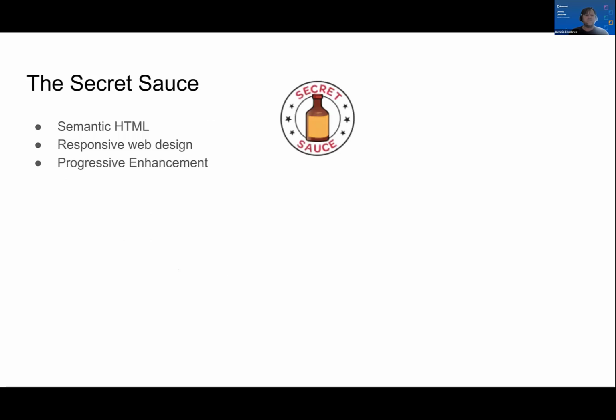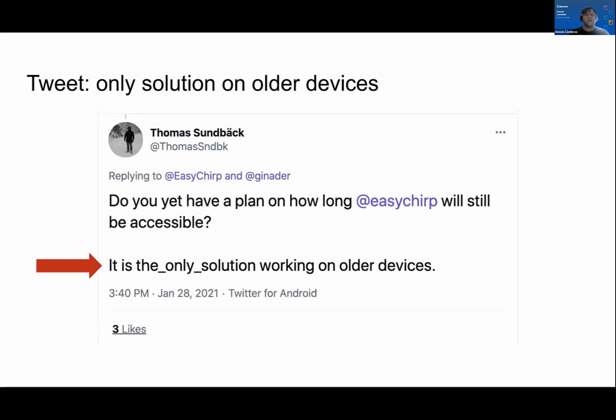The secret sauce, semantic HTML, really is part of the secret sauce of EasyChirp and what makes it so wonderful. Responsive web design, but the big one probably is progressive enhancement. And there was a tweet a couple months ago: do you yet have a plan on how long EasyChirp will still be accessible? Meaning, will it still be available? It is the only solution, this person says, that works on older devices, unfortunately.